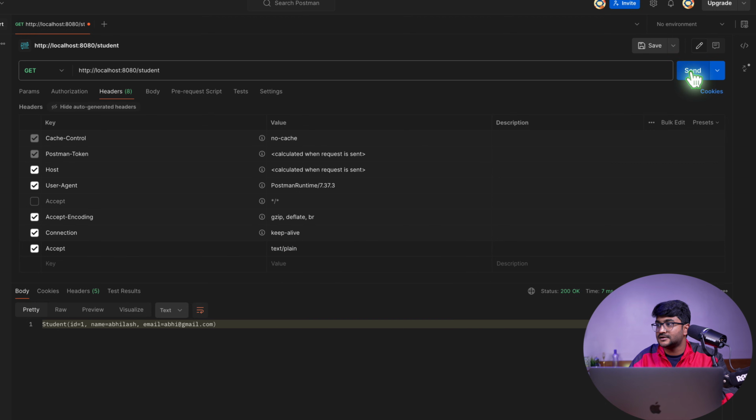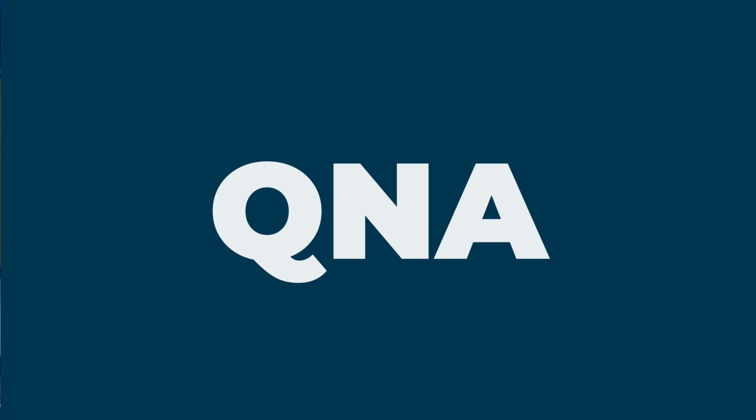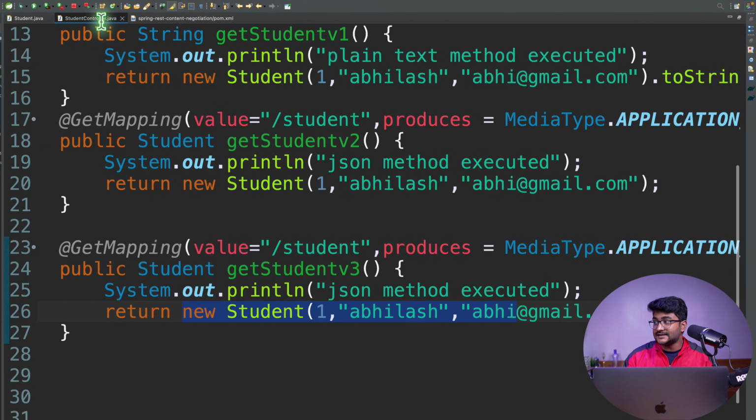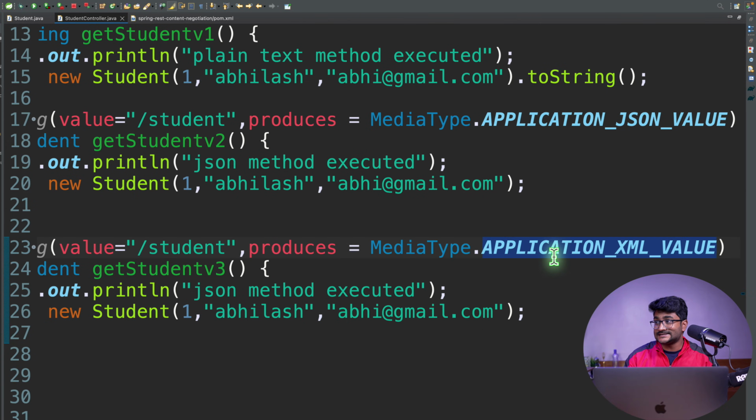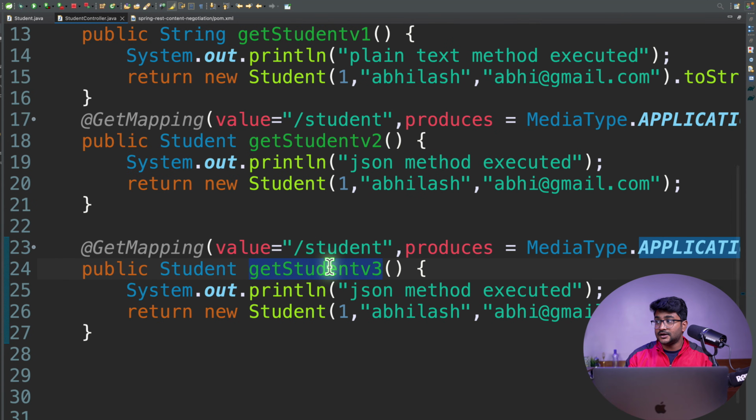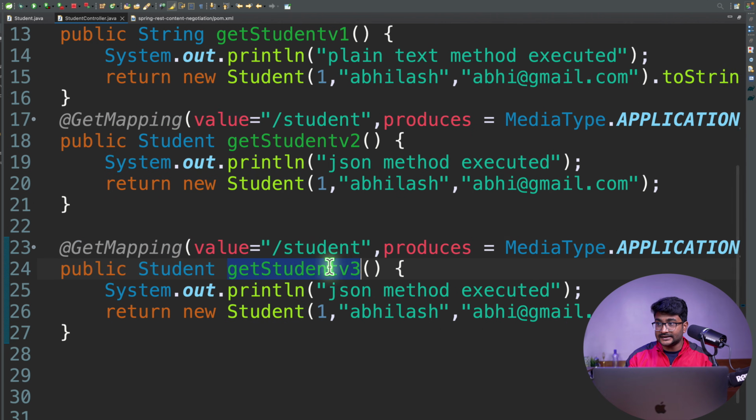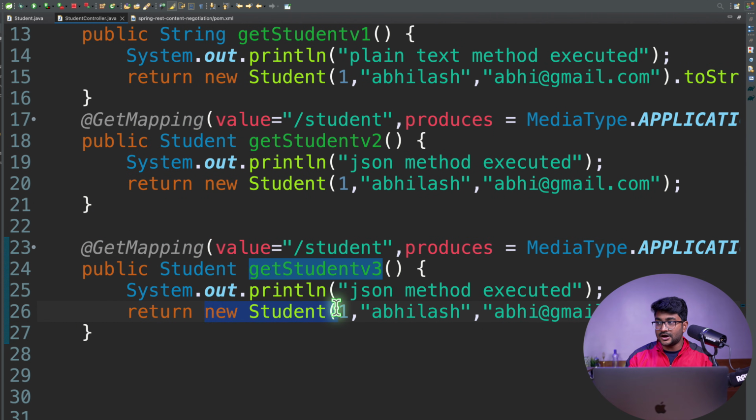I'll just do a send, I'm getting the data in plain text over here. Okay, so now here is a question for you. For application XML, if I want to give my Spring Boot application a support for XML like this, if I want to use this media type, if my endpoint will produce the XML type of data, which will be the Java object representation for XML, then I have given a support to my application, right?